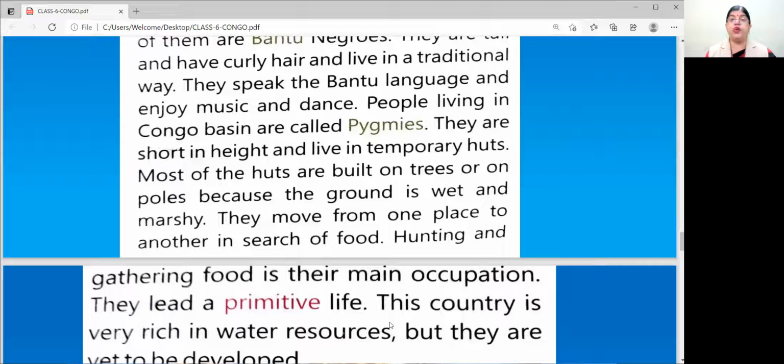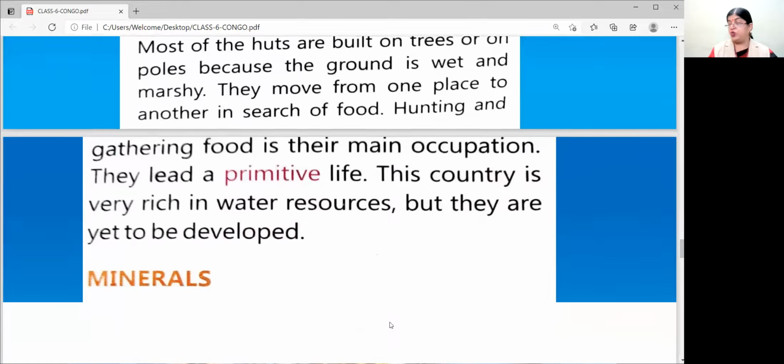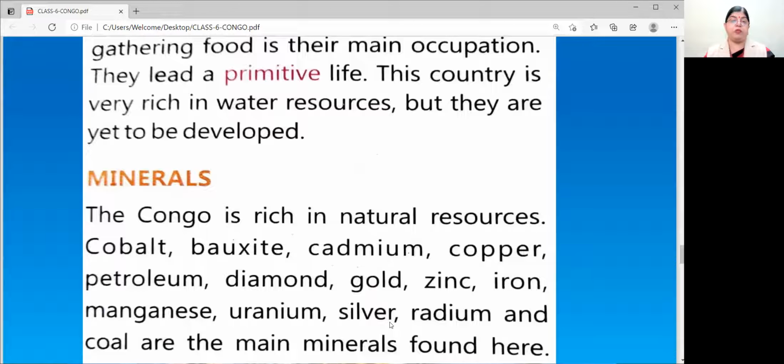This country is very rich in water resources, but they are yet to be developed. Now see, the Congo is rich in natural resources. Cobalt, bauxite, cadmium, copper, petroleum, diamond, gold, zinc, iron, manganese, uranium, silver, radium, and coal are the main minerals found here. You just see, children, the list of the minerals. So this area is rich in mineral resources.